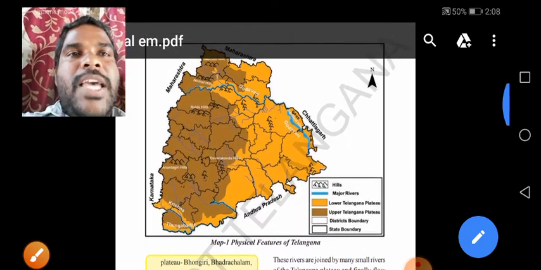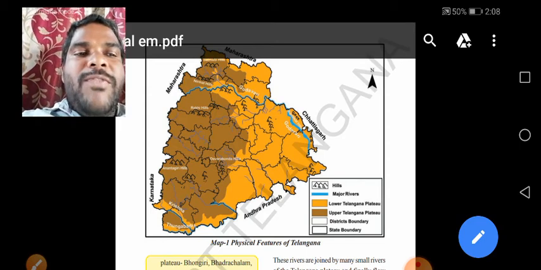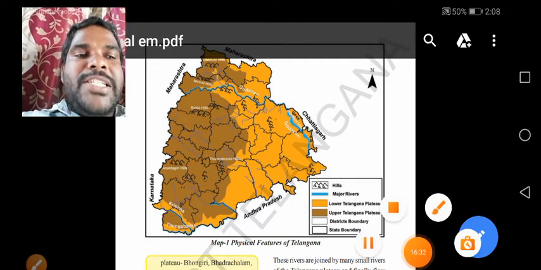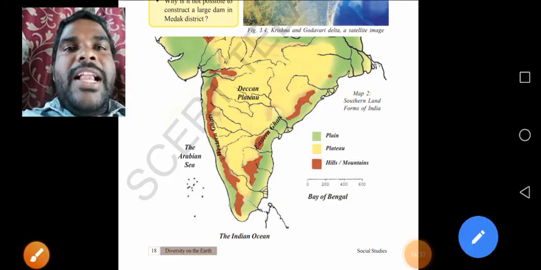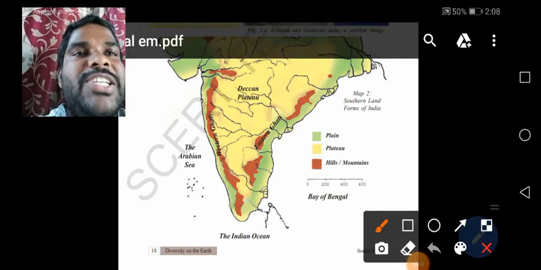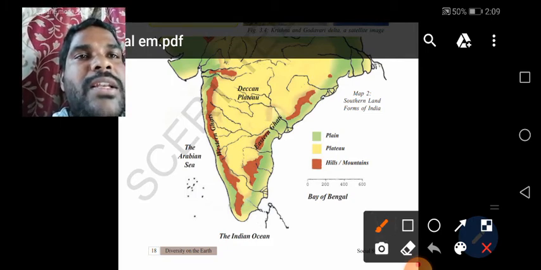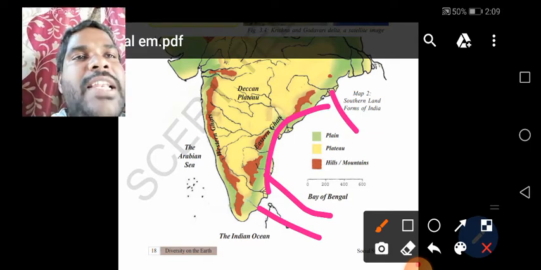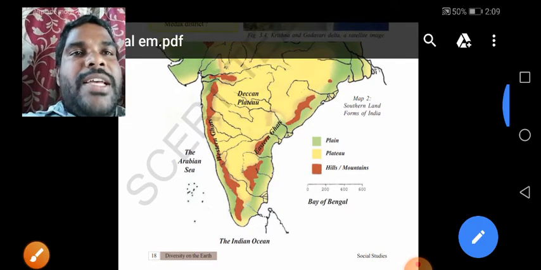See the textbook. You observe figure number 3.4 which is given in the textbook. It is on page number 18. You take out page number 18. Yes, see children, here you observe the two deltas which are formed by the Krishna river and the Godavari river. I'll show that. See, here large deltas are formed like this. Here it is a delta and here it is a delta. They are formed by the Krishna river and Godavari river. Understand children? Yes.